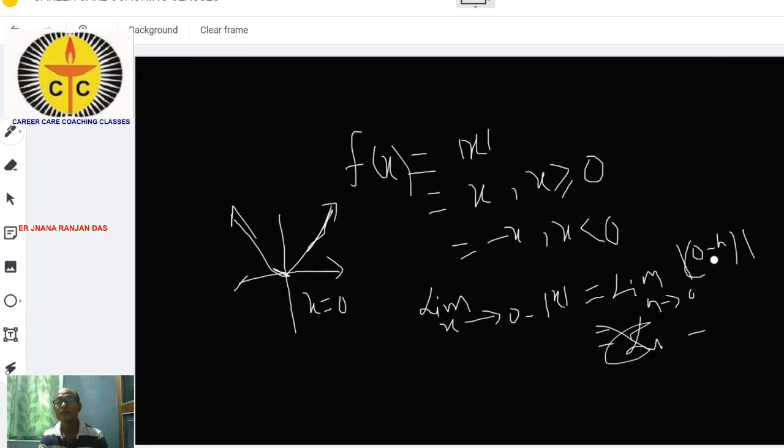If x is less than 0, h may be any value nearer to 0, so this is negative. You might write this as minus of (0 minus h).